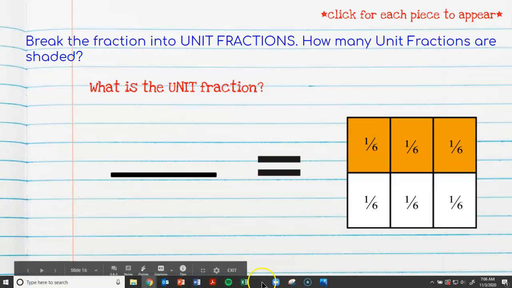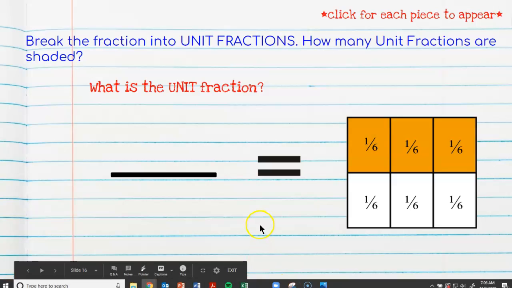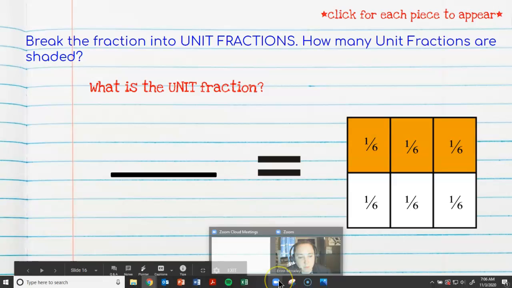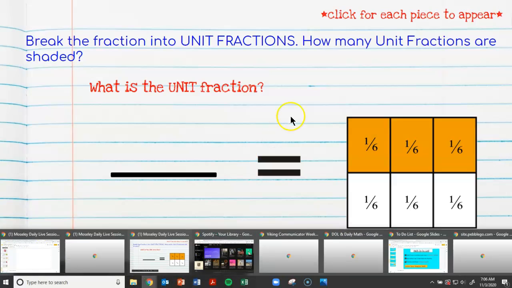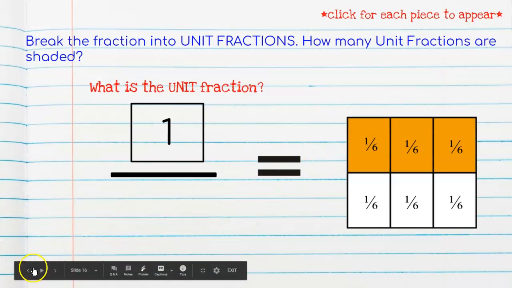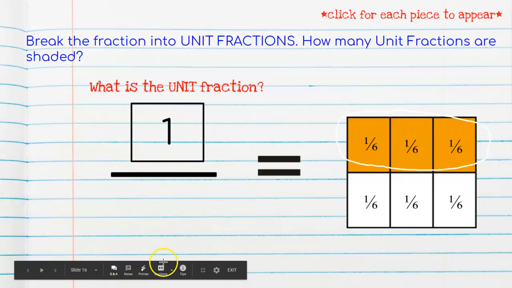Okay, now let's look at this. Let me pull up my pen real quick. Okay, we know that we have 3 shaded. Let me fix that color, guys.